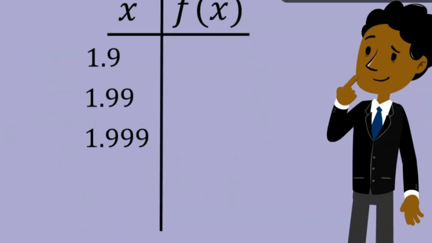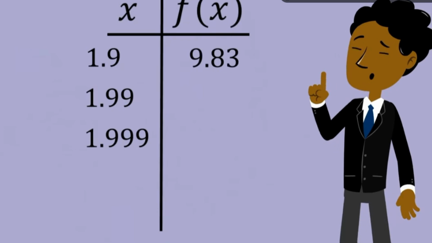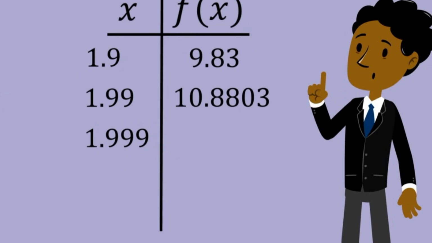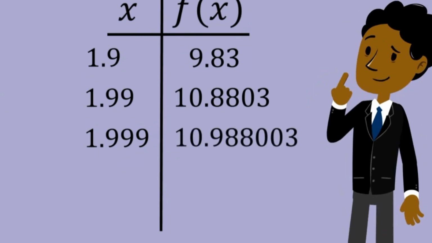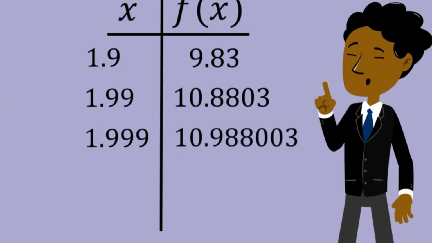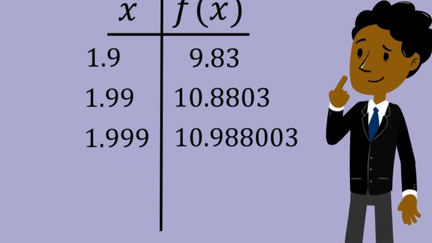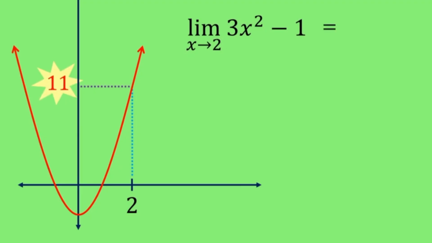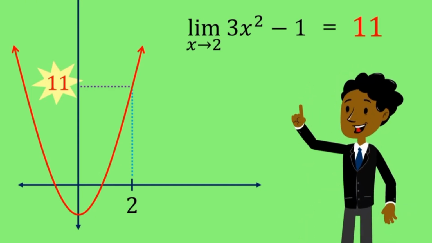Let's see this by using some inputs: 1.9, 1.99, and 1.999. When I use these, I get values such as 9.83, 10.8803, and 10.988003. From these values, it appears that the function is approaching 11. So we can say the limit of the function as x approaches 2 is 11.